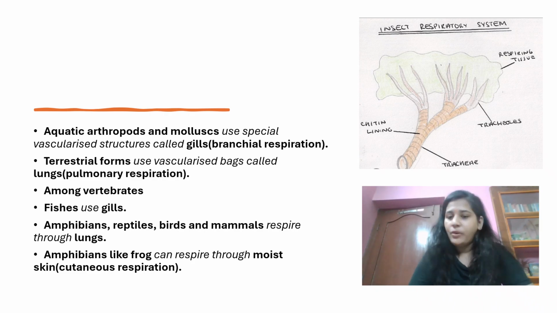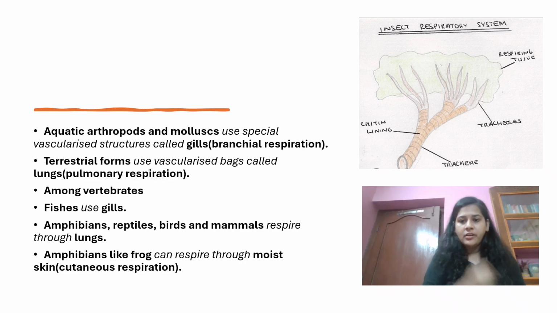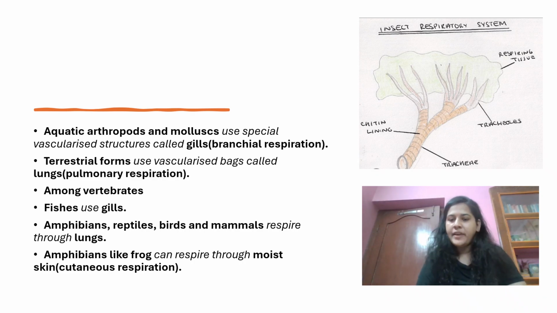Next, we have terrestrial forms. What about the terrestrial forms? We had come to mollusca, the level of organization. After that, most of the organisms, we know, thrive on land. Terrestrial forms also use vascularized bags. We know that aquatic arthropods and mollusks use a vascularized structure referred to as gills. But of course, the same structure will not be utilized in terrestrial forms. So in terrestrial forms, they use a vascularized bag, which is referred to as lungs.